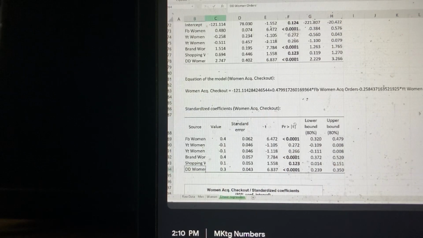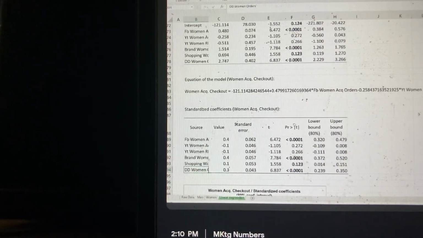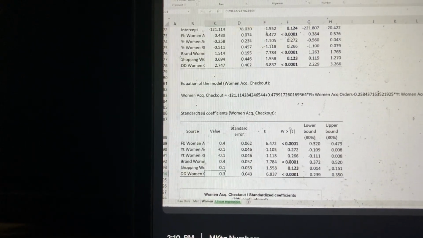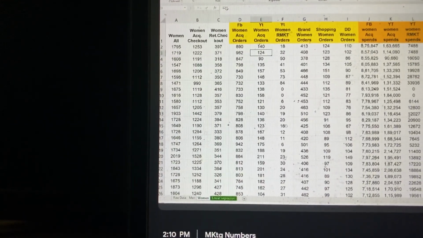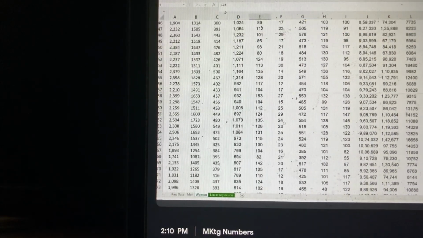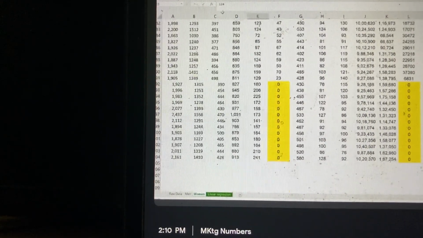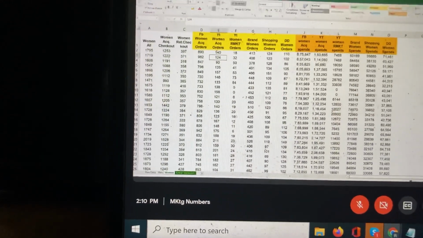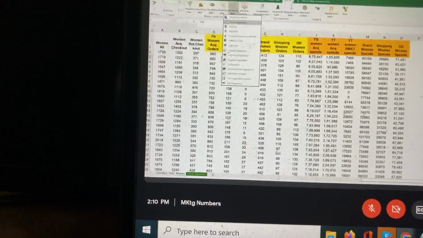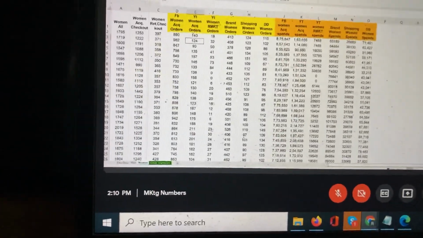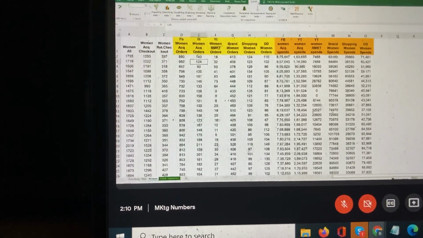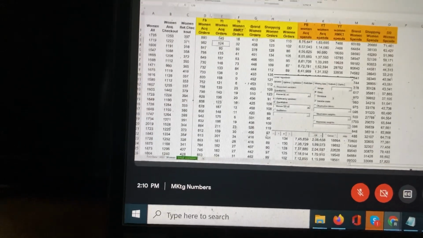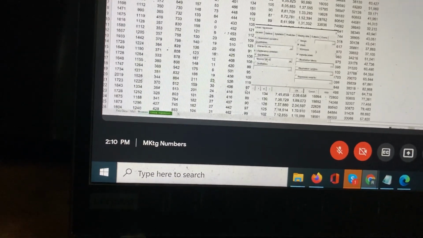The other surprising thing is that suddenly even DD is turning out to be incredible, 0.3 in fact, almost as incredible as FB, right? Now I don't know why that is, because when we first did it, that was not showing up in acquisition checkouts, but now it is showing up in this data. The data that you gave for this time period. Now I can also do the same for retention checkouts, just so that the variables are the same, right? So I'm not changing any inputs. I'm only changing the output.